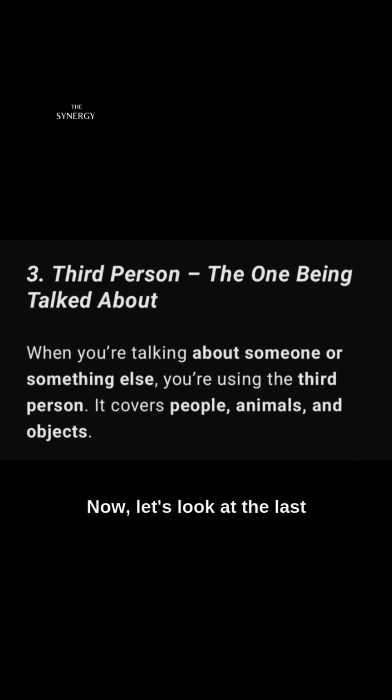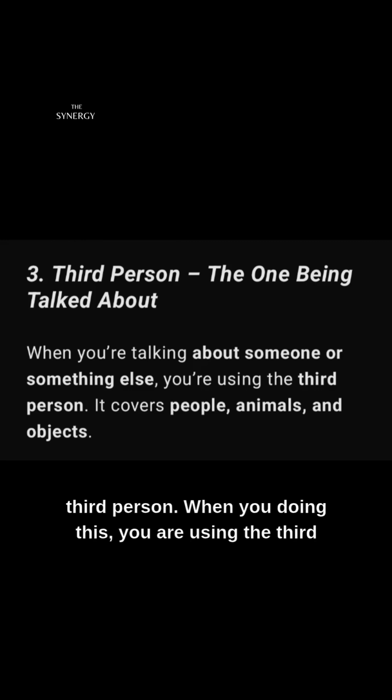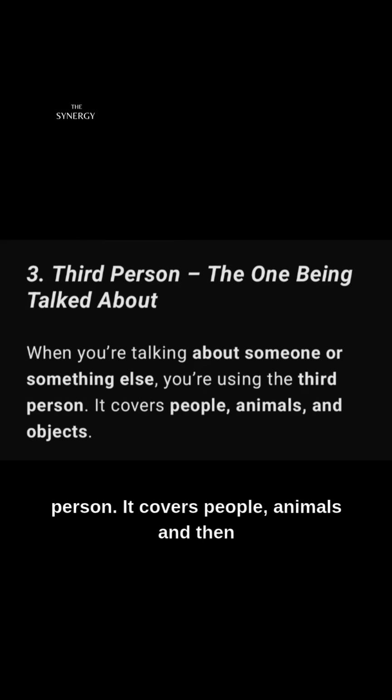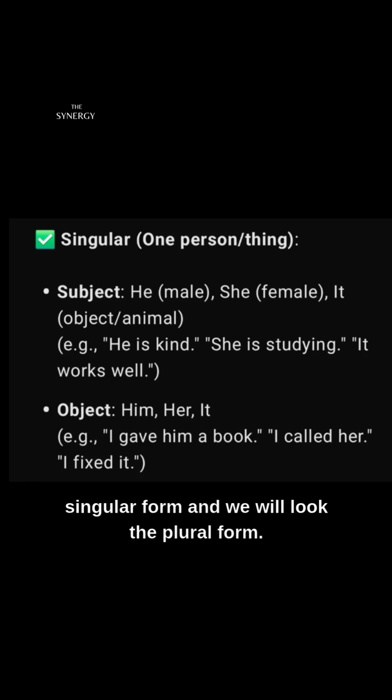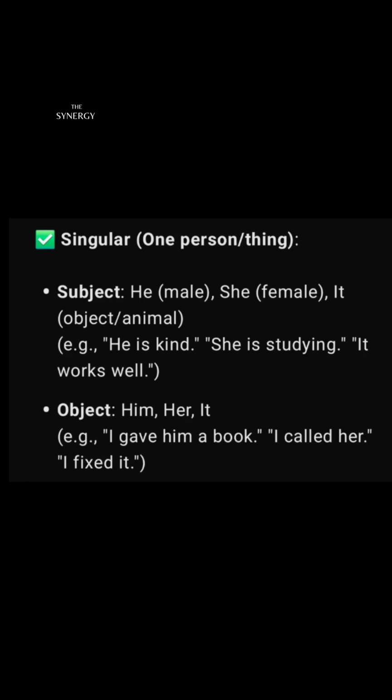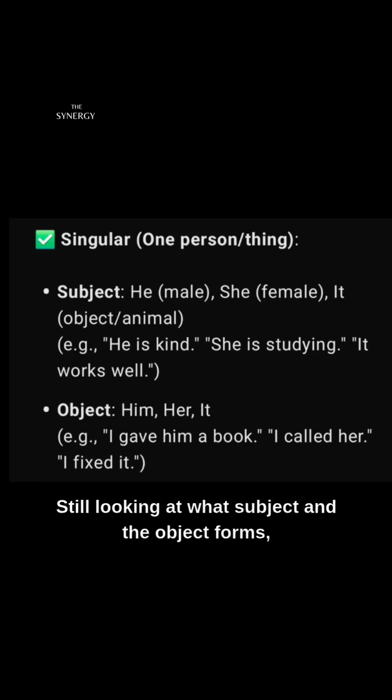Now, let's look at the last person. That is the third person. The one being talked about or spoken about. You are talking about someone or something else. You are using what? The third person. When you are doing this, you are using the third person. It covers people, animals, and objects. Once again, let's tackle the singular form, and then we will look at the plural form, still looking at the subject and the object forms.